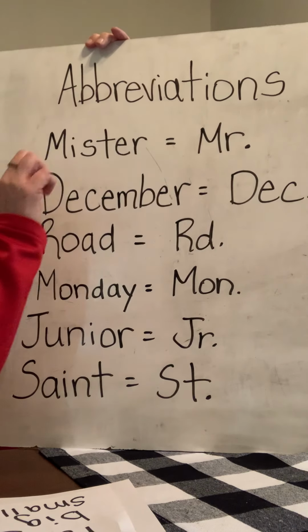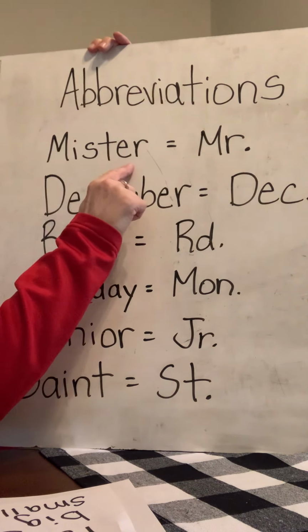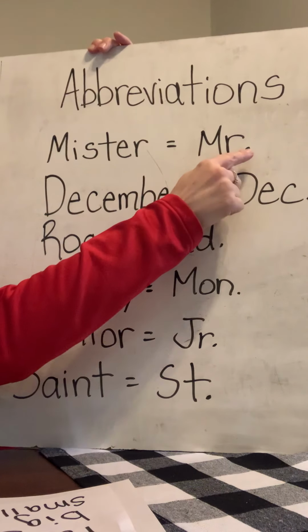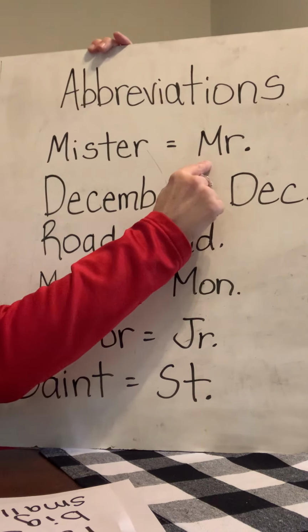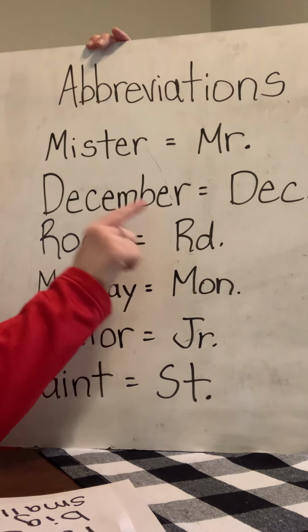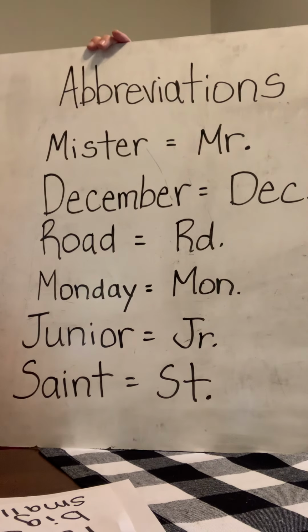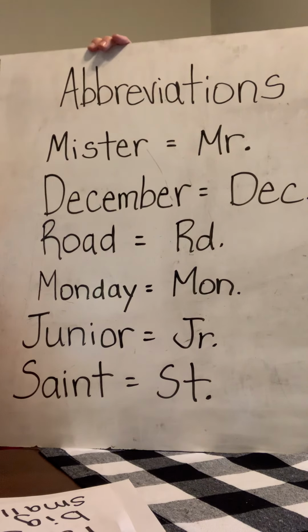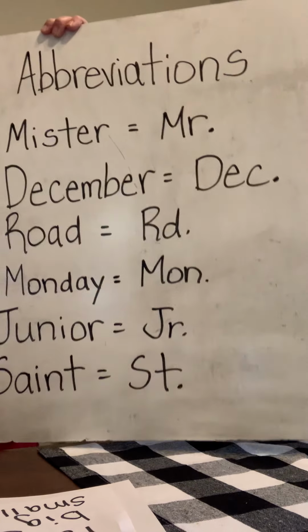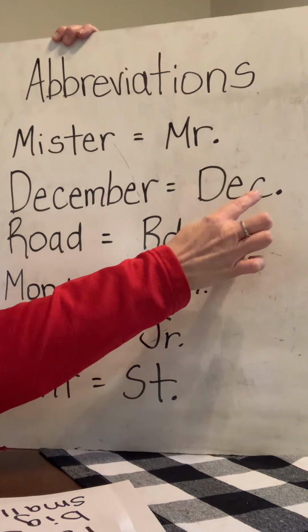The first one is the word Mr. We can abbreviate it by saying M-R period. Abbreviations will always start with a capital letter and they will have a period at the end. The next one is December. Some of the months of the year, a lot of them actually, we can abbreviate. So the abbreviation is D-E-C period there at the end.